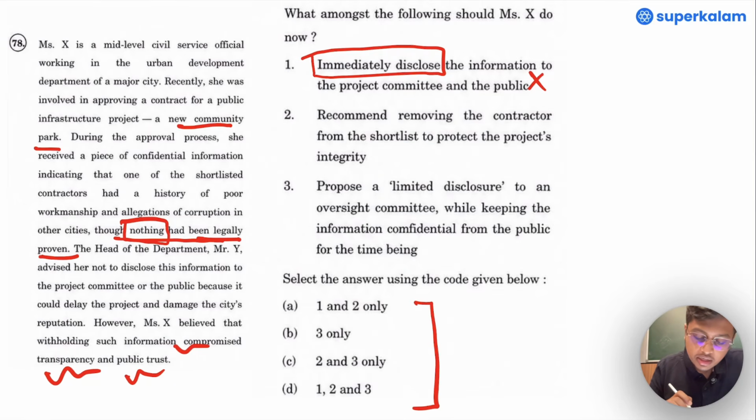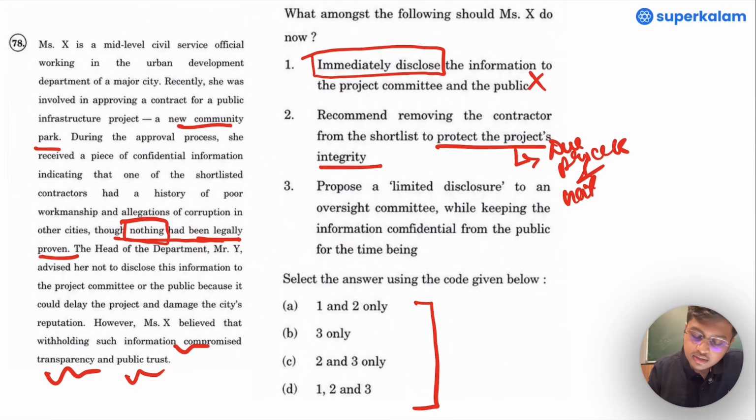Recommend removing the contractor from the shortlist to protect the project's integrity. By doing this, Mrs. X would go against the principle of due process and natural justice.